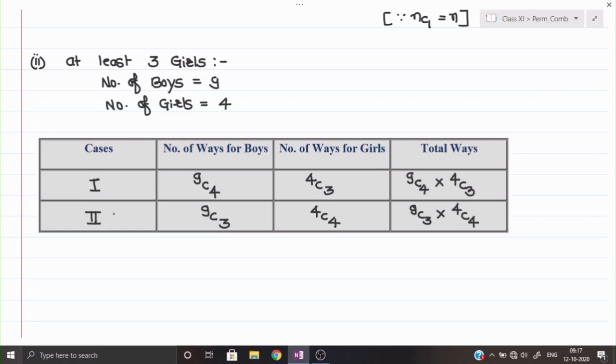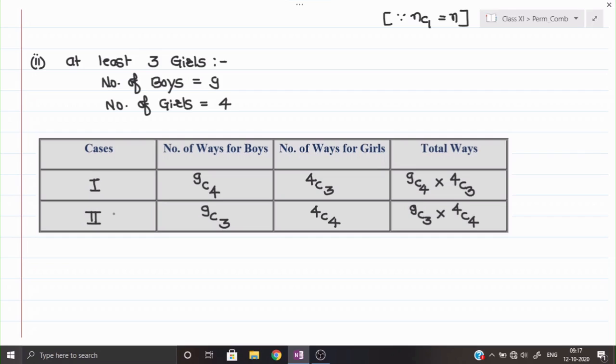Remember, again this will confuse you in the multiplication and addition. That's why I'm telling you where to apply multiplication: where the different parts we are assembling at one place, then we have to multiply.